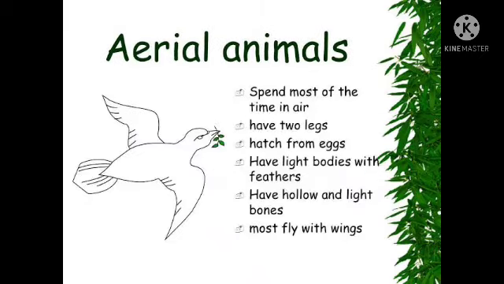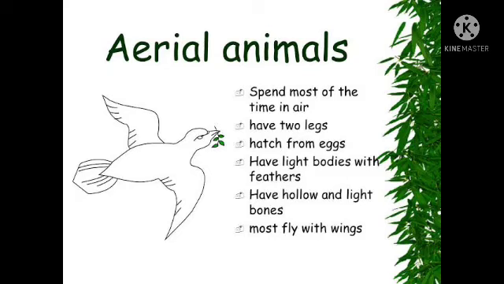Let's see aerial. Aerial animals. Animals that spend most of their time in air are called aerial animals. Most birds and insects can fly.